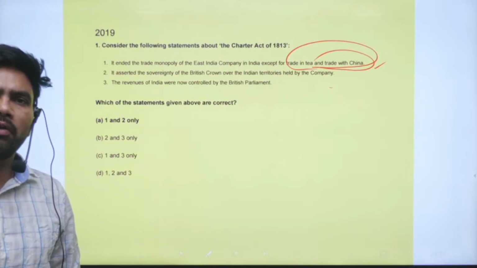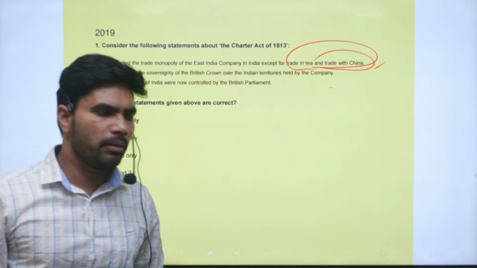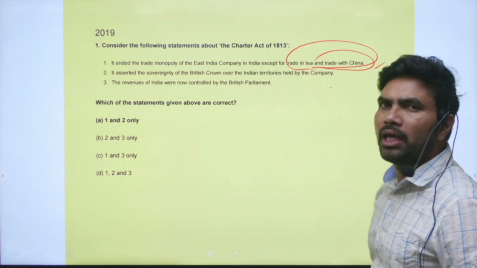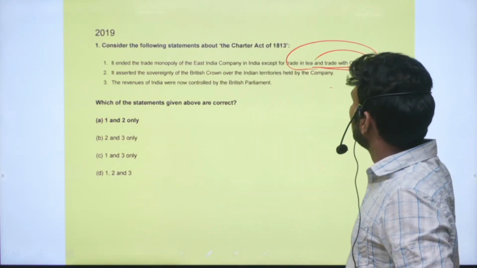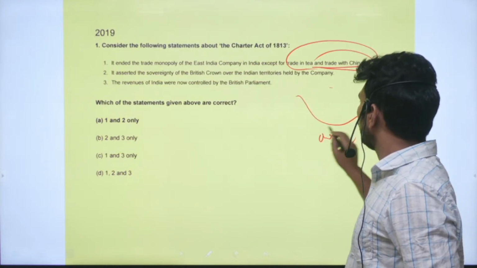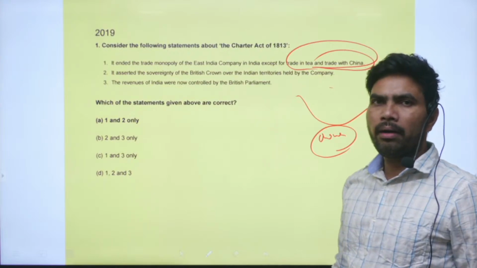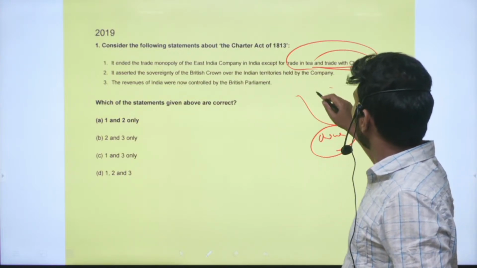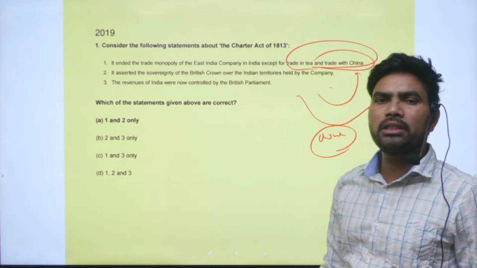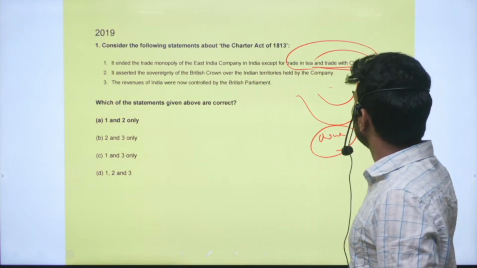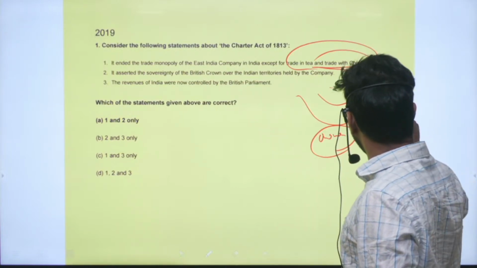It is trade in tea and trade with China. Trade in tea was very profitable. The East India Company was making very good profits by selling tea in India and bringing that tea from China. And trade with China also, the East India Company was not in a position to forego, because trade with China is also profitable.